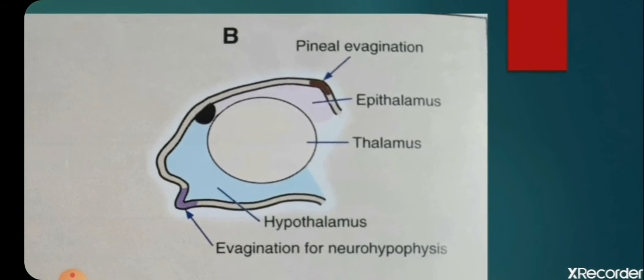Okay. So you can see the blue projection or diverticulum from the lower border of the hypothalamus. That is your future posterior pituitary. We know pituitary has two lobes, anterior lobe and posterior lobe, and we say intermediate lobe is also present in some textbooks.